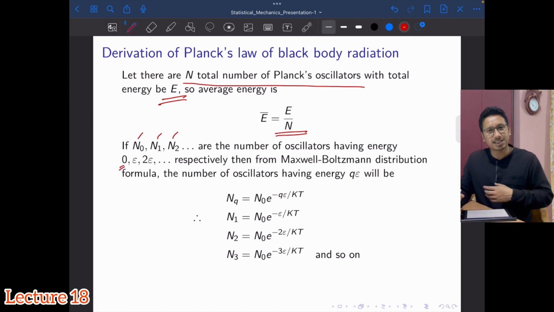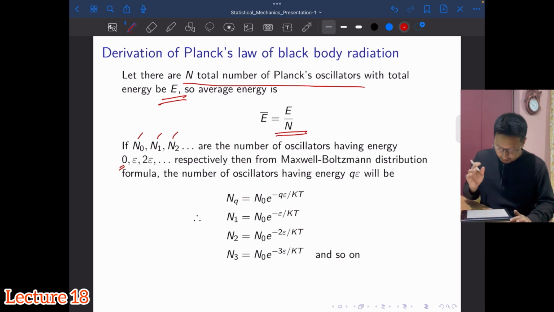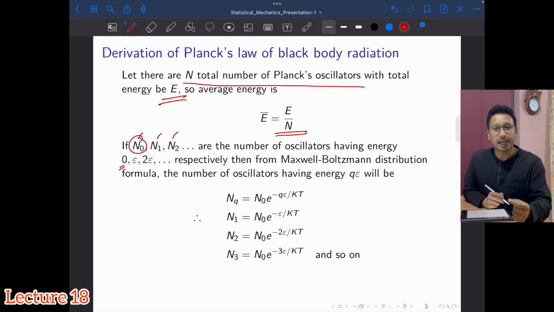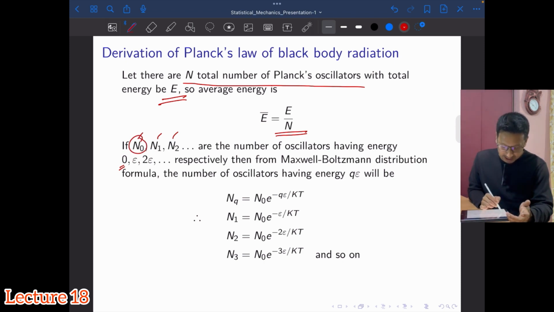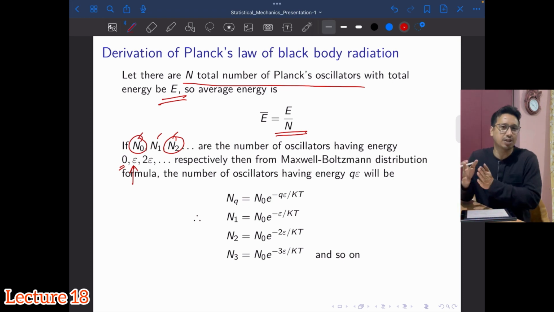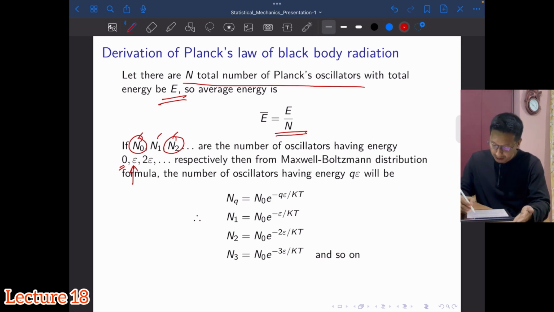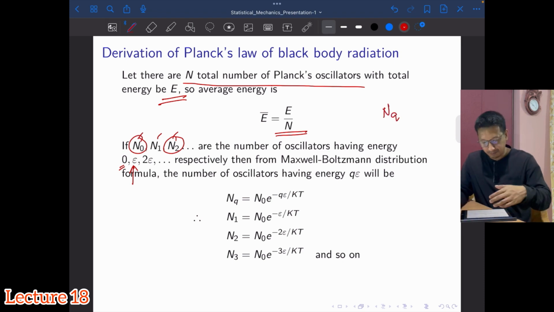You will see here that some ideas of classical theory are also being used, not entirely quantum theory. So there are n0 oscillators having 0 energy, n1 oscillators having energy script E, n2 oscillators having 2E, and similarly n3, n4, n5. In general, some nq number of oscillators have energy qE. This is the generalized version.